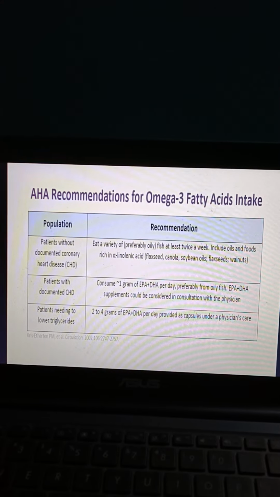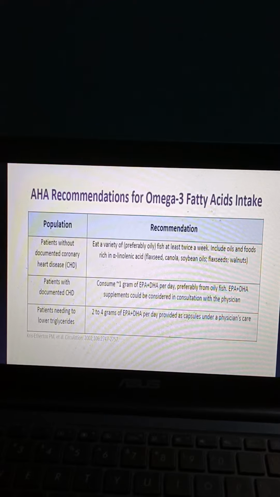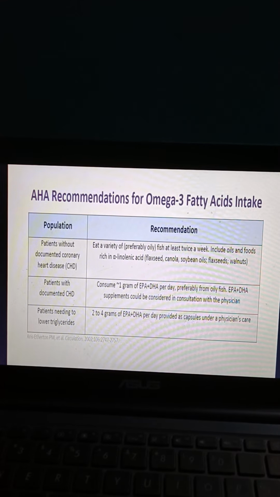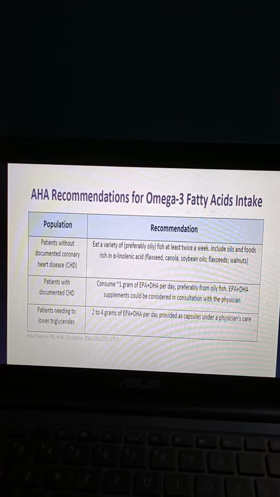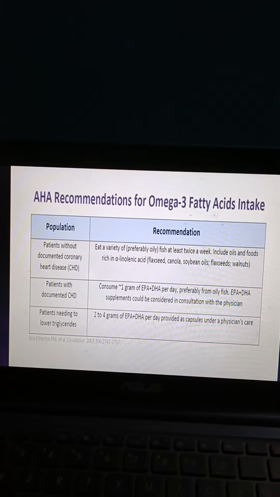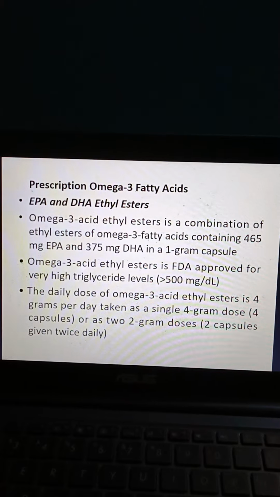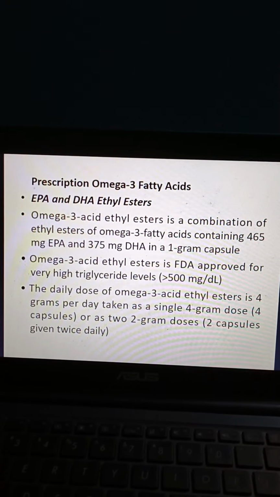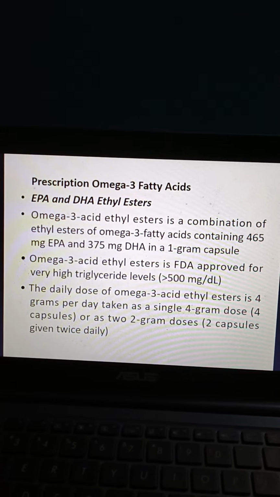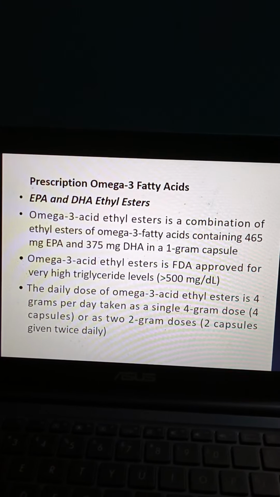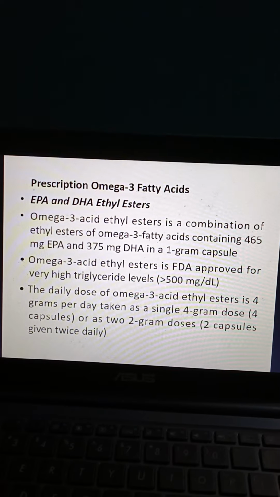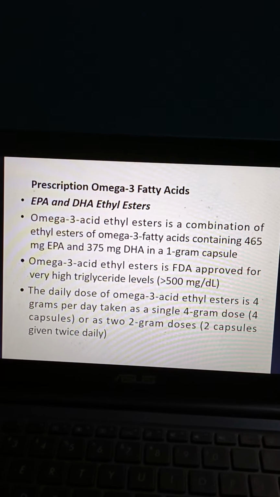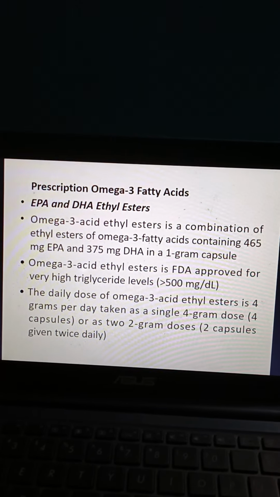Patients needing to lower triglyceride: 2 to 4 grams of EPA plus DHA per day provided as capsules under a physician's care. Then prescription omega-3 fatty acids, EPA and DHA ethyl esters. Omega-3 acid ethyl esters is a combination of ethyl esters of omega-3 fatty acids containing 465 mg EPA and 375 mg DHA in a 1 gram capsule.